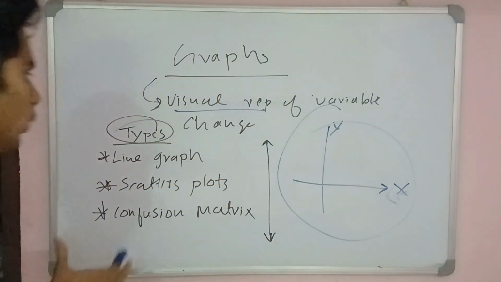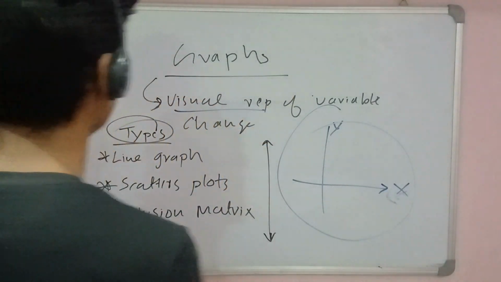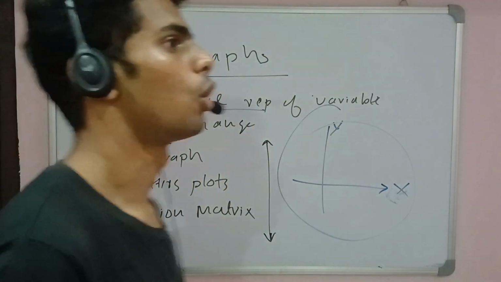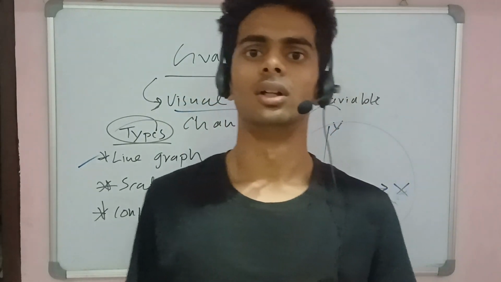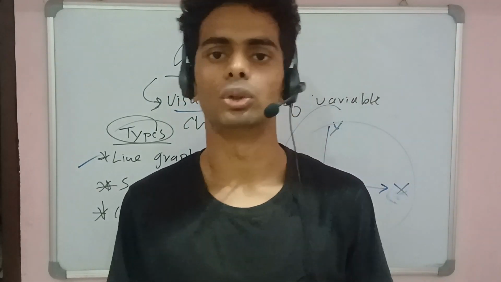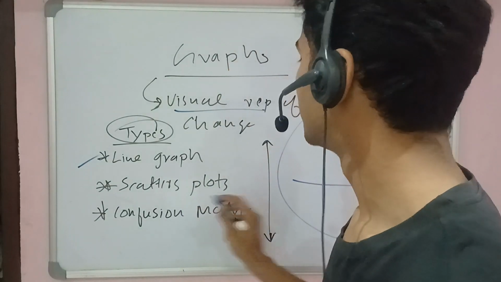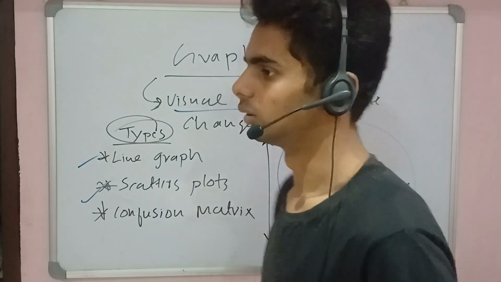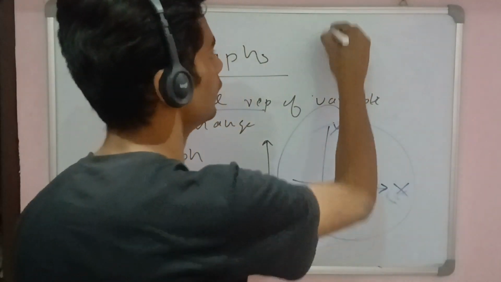I think there are three super important graphs. The first one is the line graph, and this is necessary for analyzing the loss function of a particular model, like how much the model is losing, and the progress and performance of the model. The second one is the scatter plot graph, which basically scatters dots. It looks something like this.